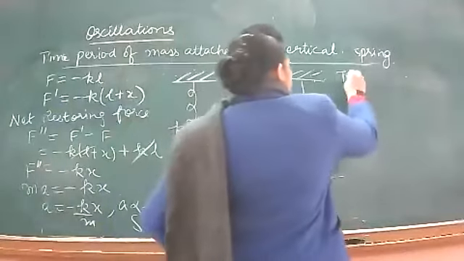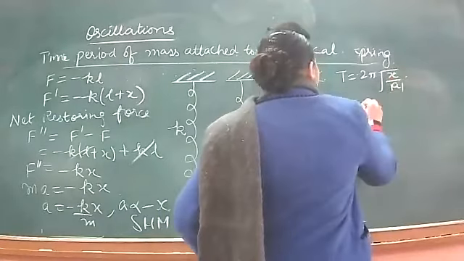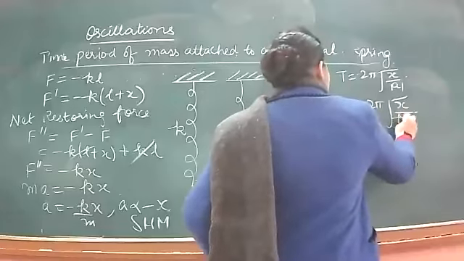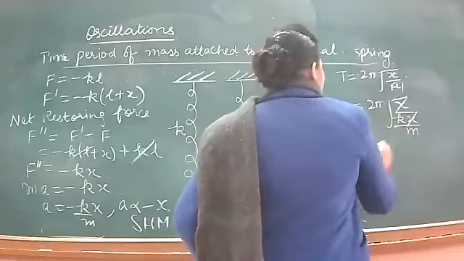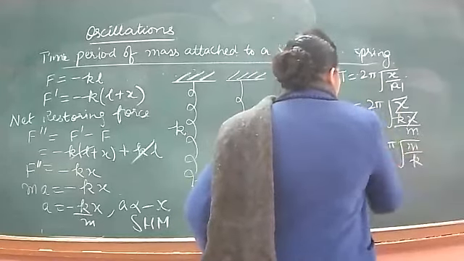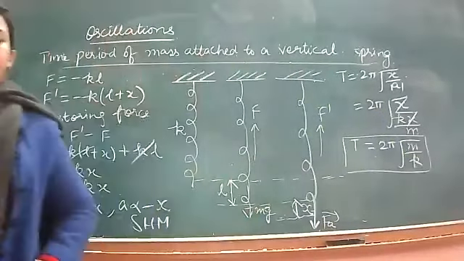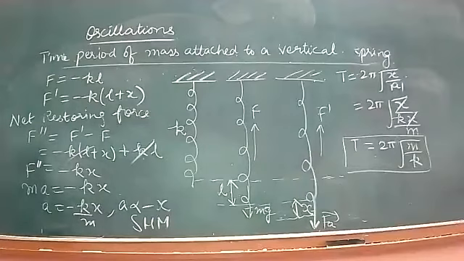Then we find the time period of oscillation, 2 pi root X by A. We put the value of A here. That is KX over M. X gets cancelled and we get again the same formula. So always for an oscillating spring, the formula will remain the same. T is equal to 2 pi root M by K. Always remember this formula. T is equal to 2 pi root m by k है.